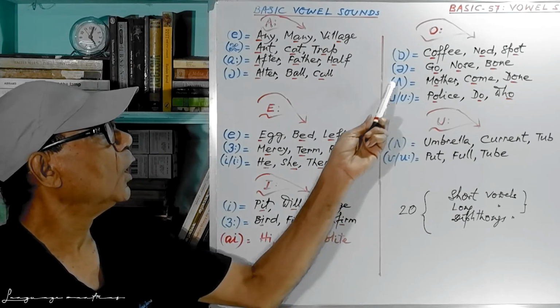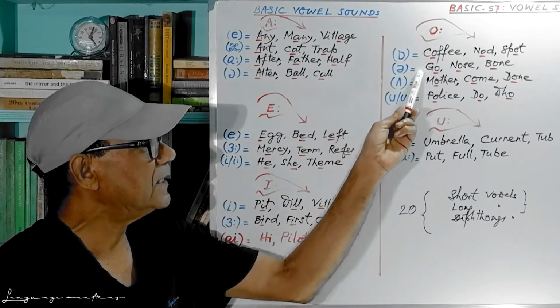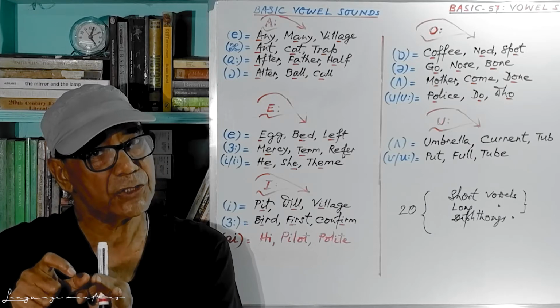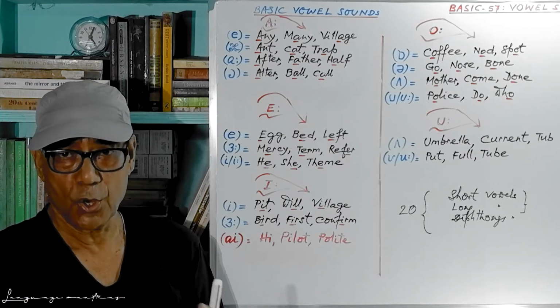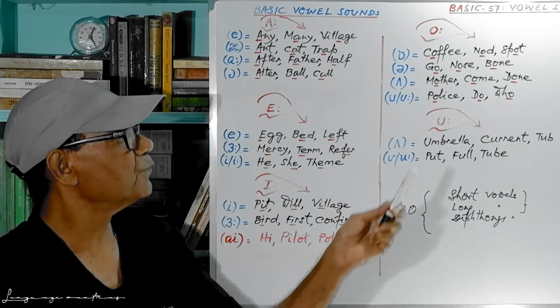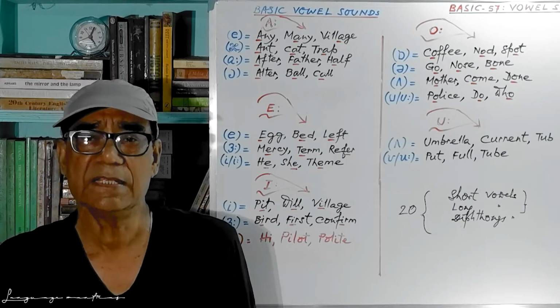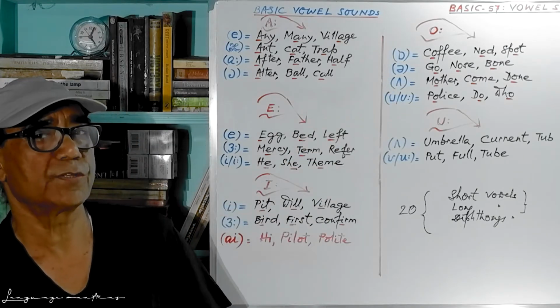Next one, the O sound. This is O and this is also O, but remember, slightly O and U come together. So go, no, nose, bone. So the O sound is produced, and this is the symbol of the O sound.